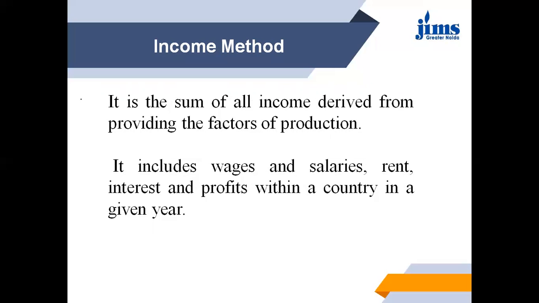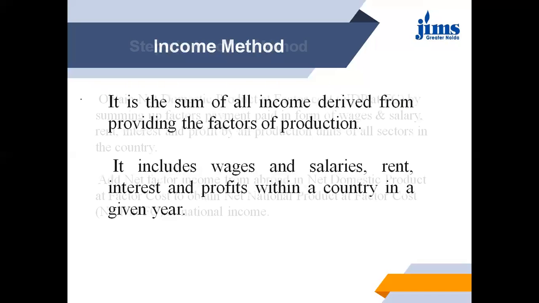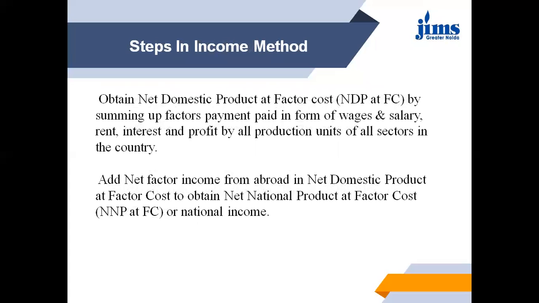So the main components of factor income are wages, salary or compensation of employees, rental income, interest, profit, dividend, corporate saving, corporate profit tax. Then there are some steps in the income method.